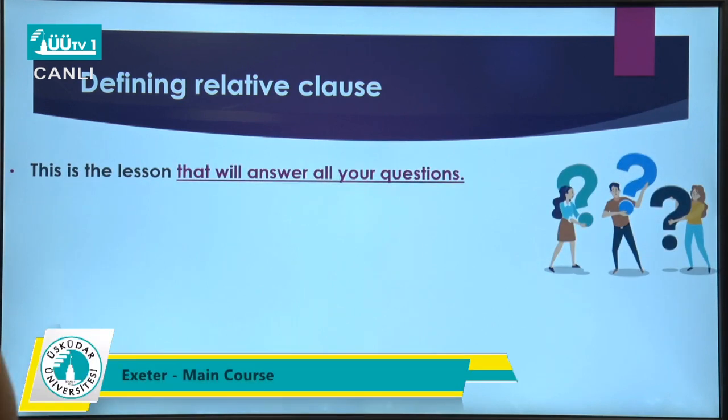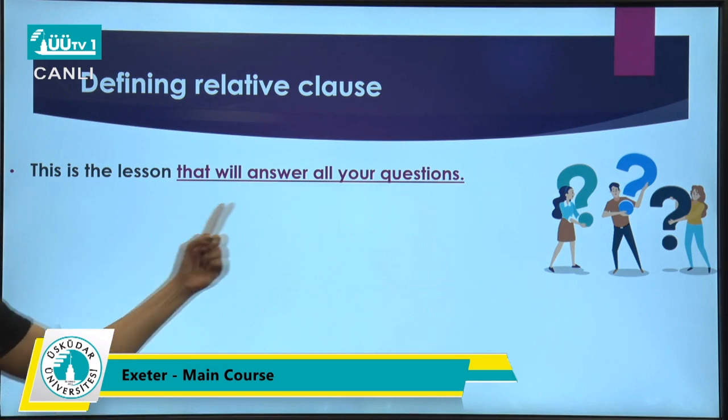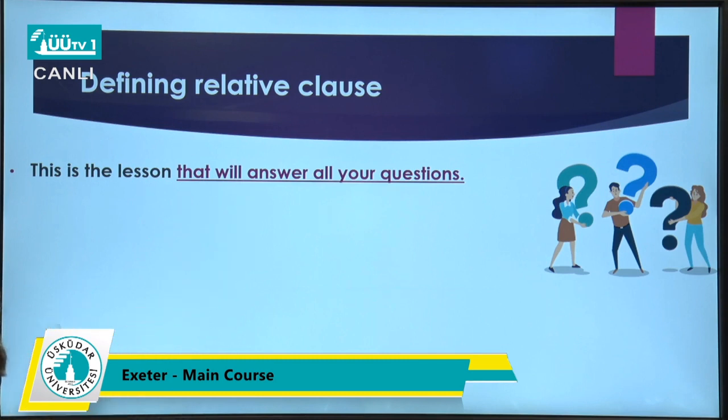Look at this example: This is the lesson that will answer all your questions. Look at the part in red: that will answer all your questions. I shouldn't put a pause or a comma here. I should read it just like this: This is the lesson that will answer all your questions. Why? Because this clause, which we call a relative clause, is essential for us. If you take it out of the sentence, the remaining sentence is meaningless. It doesn't make sense.